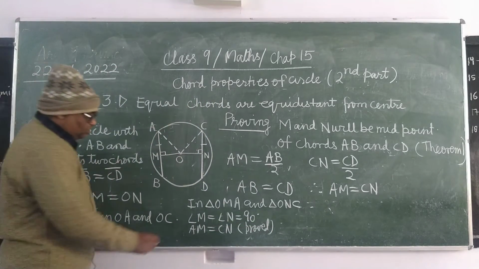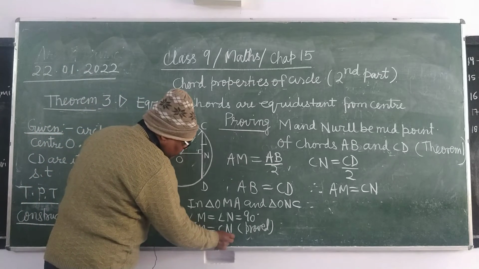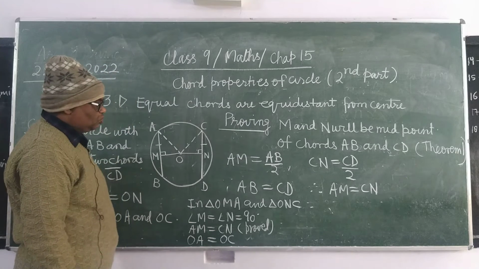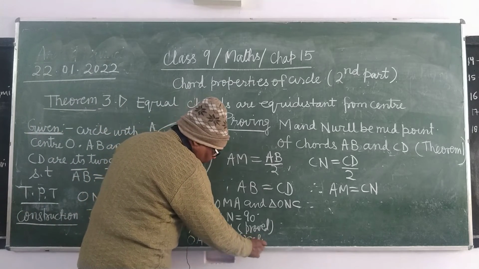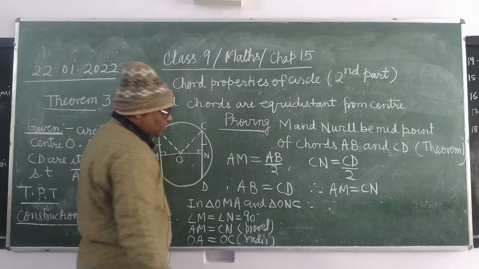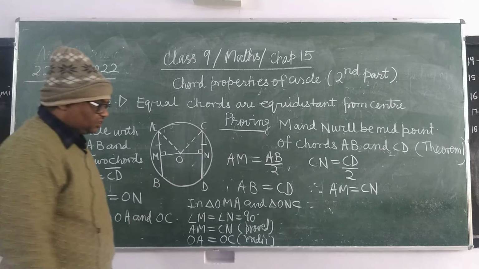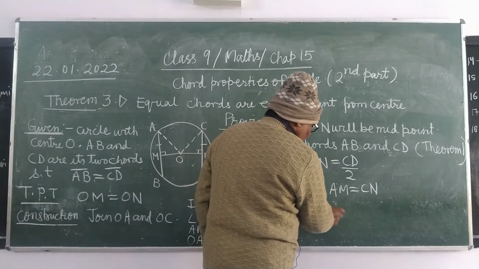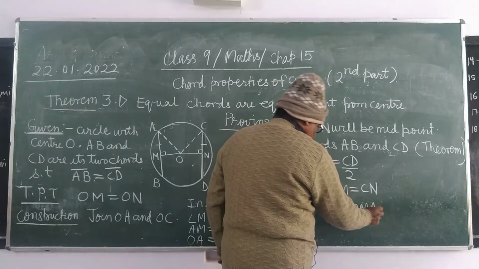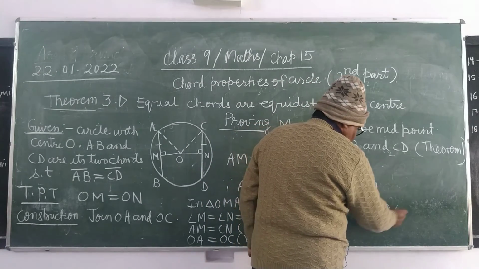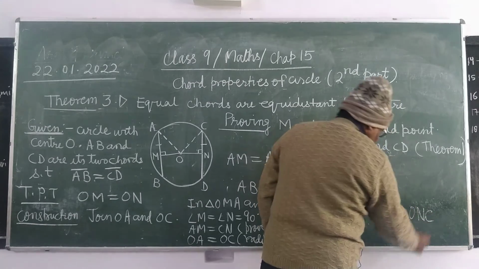Then OA equals OC. OA equals OC. These are the radii of the circle. Therefore, both the triangles are congruent by RHS congruency. Therefore, triangle OMA is congruent to triangle ONC.